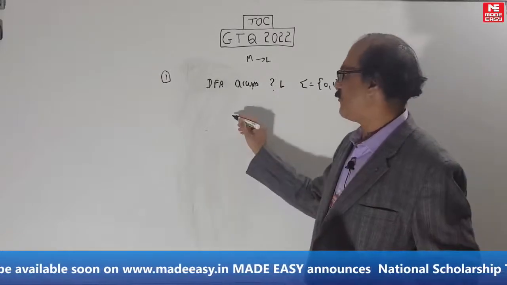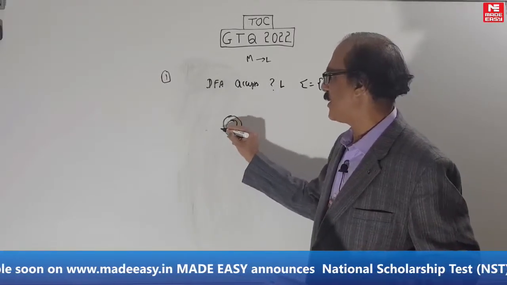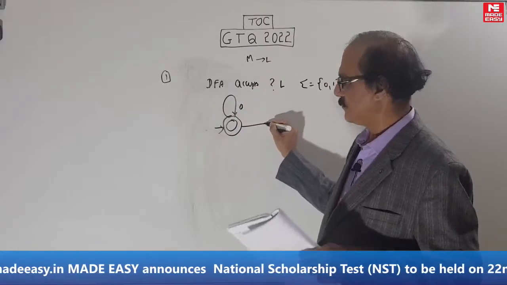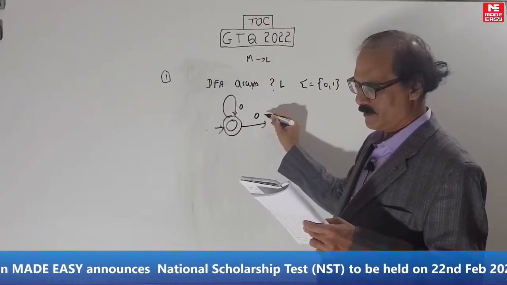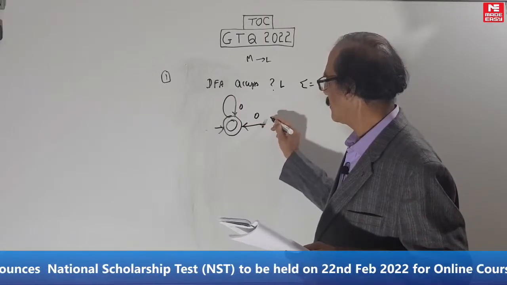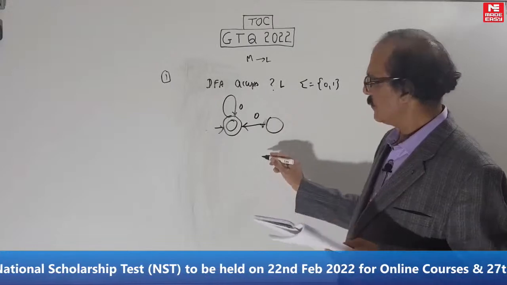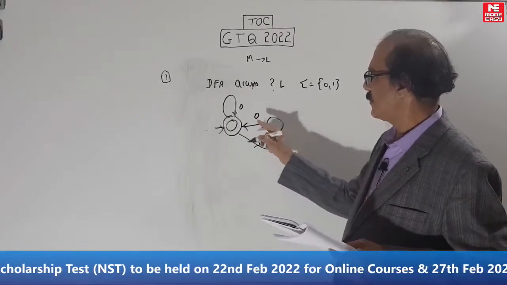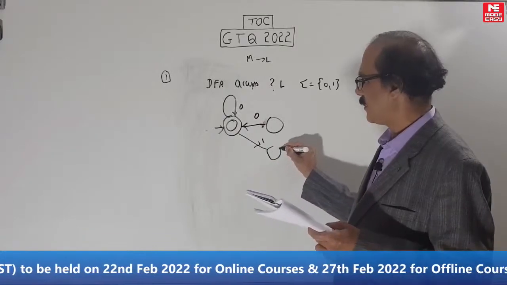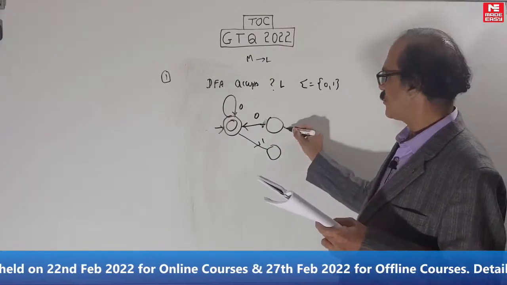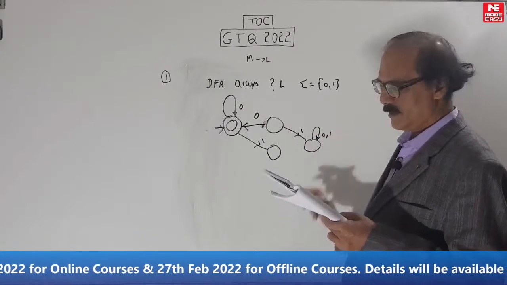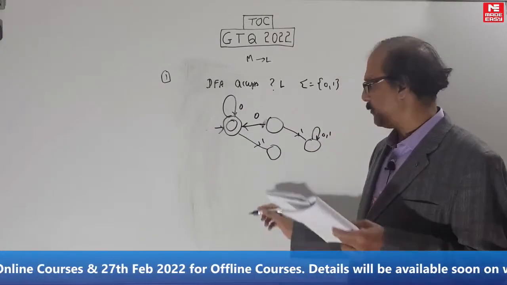Now let's see what the DFA given is. The first state itself is a final state. Every state, DFA means every state will have 0 and 1. This state, 0 is going here, 1 is going here to a trap state. Notice where the trap state is always when you see the machine.